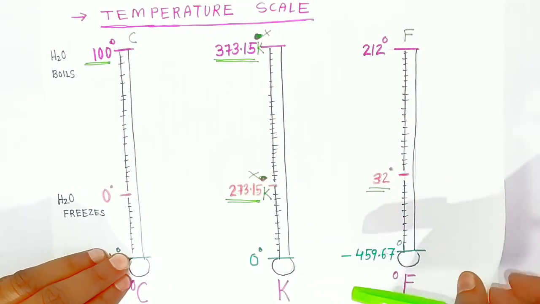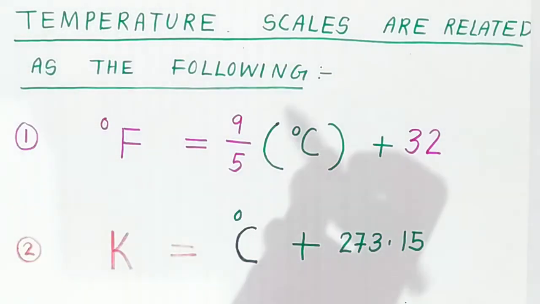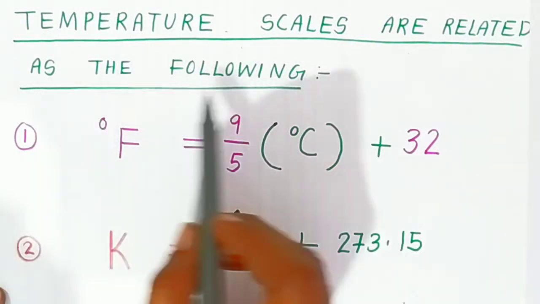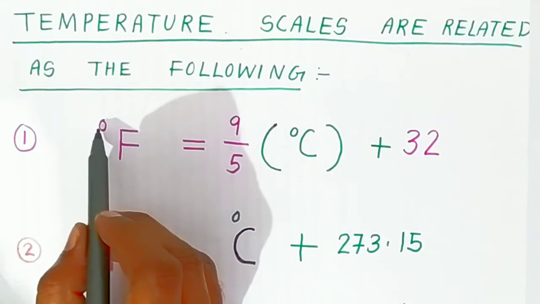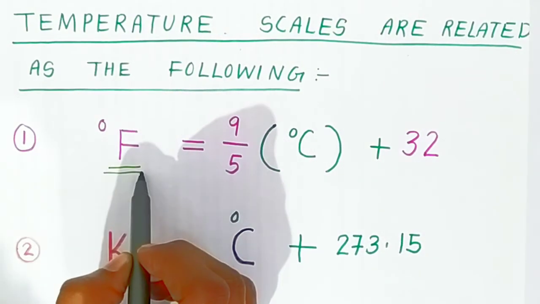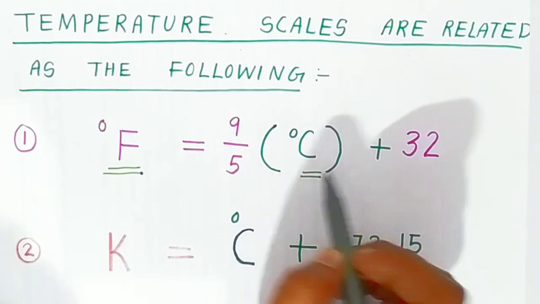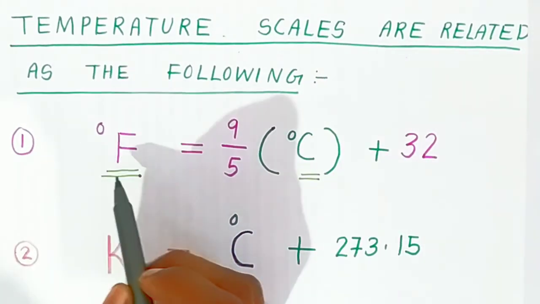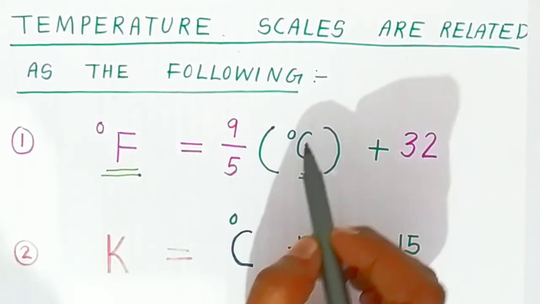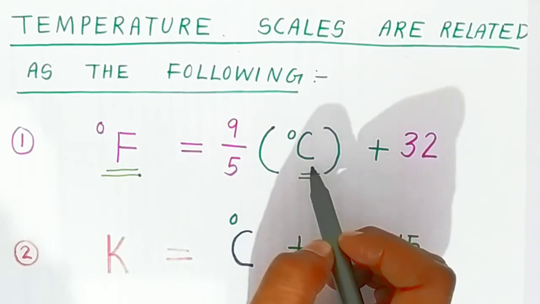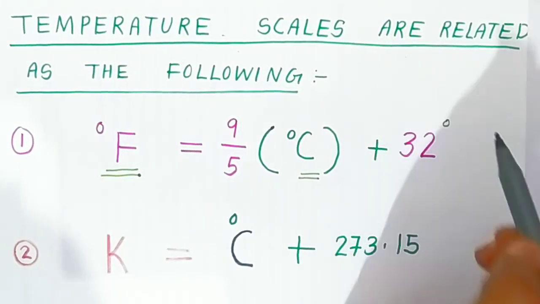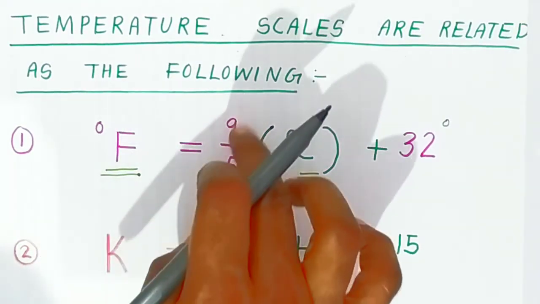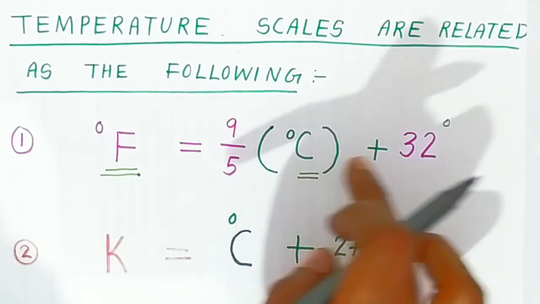Now students, these are very important. After that, the temperature scales are related as follows. All three scales, how are they related? Degree Fahrenheit and degree Celsius: degrees Fahrenheit is equal to 9/5 times degrees Celsius plus 32. This we have to add. Okay students, so Fahrenheit is equal to 9/5 Celsius plus 32.